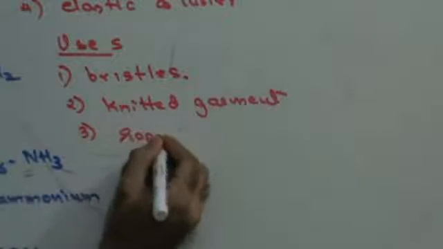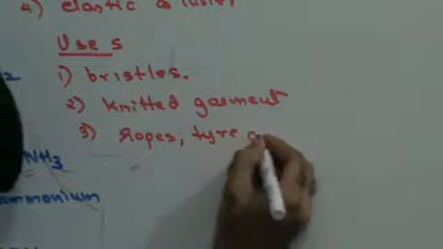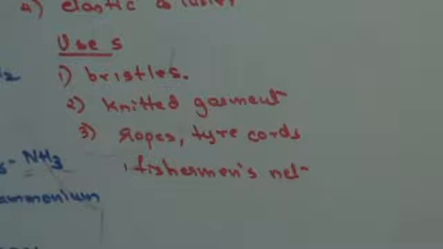And it is used in the manufacture of ropes, tire cords. Inside the tire you have a layer of rubber, below that you have those cords. Those are called tire cords. And fisherman's nets. That is nylon 66.